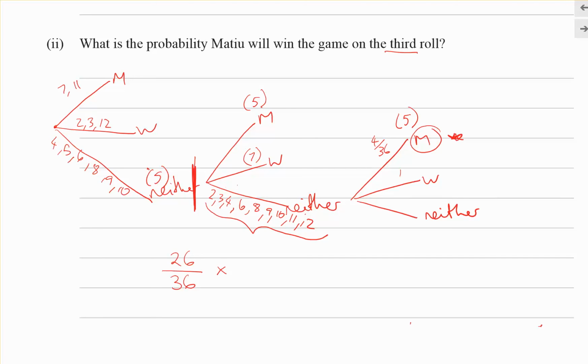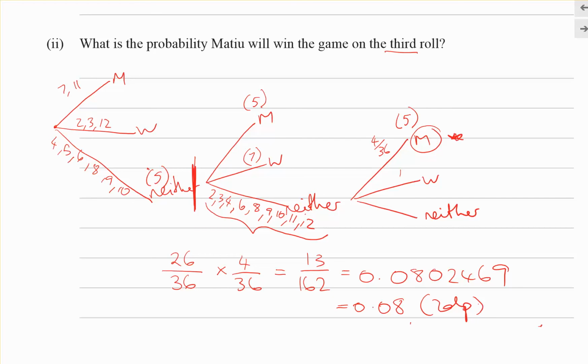We need to multiply down the branch, so it's this branch times the 4 over 36, which comes to 0.0802469, and we could do some rounding on that, 0.08 to 2 decimal places. Just check it's not a percentage they want, probability, so that's fine. Right, one to go.